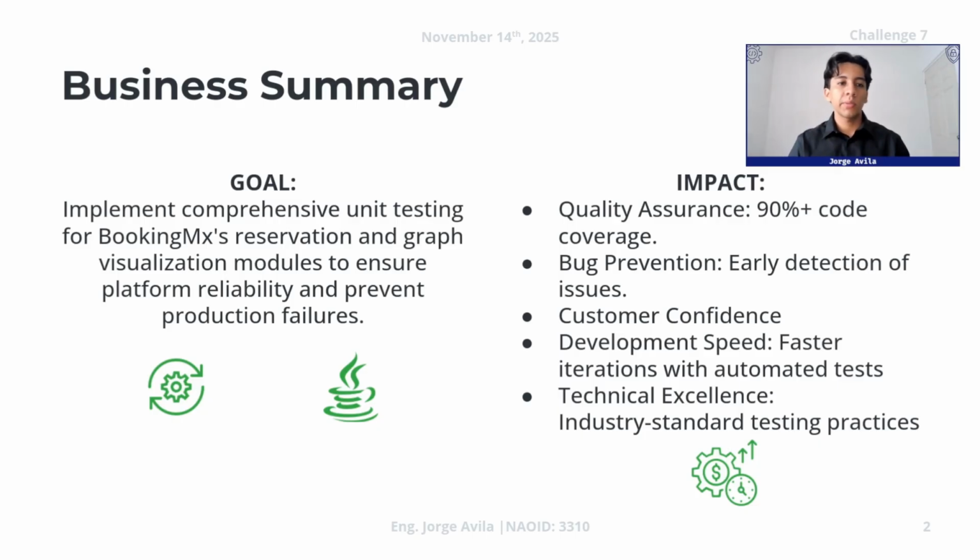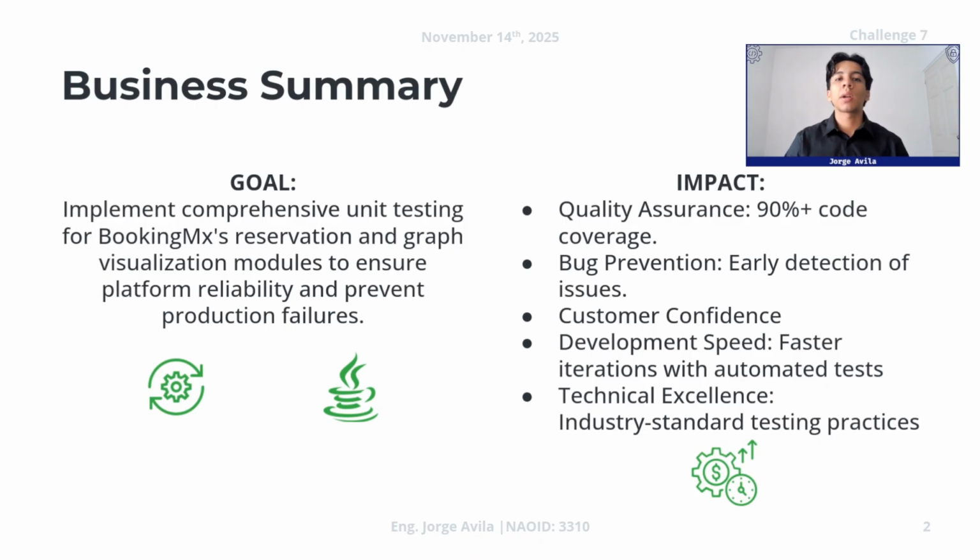First, talking about the business summary, the principal goal of this challenge is to implement comprehensive unit testing for Booking MX reservations and graph visualization models to ensure platform reliability and prevent production failures. The impact that we expect to accomplish in this challenge is quality assurance, 90% of code coverage, bug prevention, early detection of issues, customer confidence, development speed, faster iterations with automated tests, and also technical excellence with industry standard testing practices.